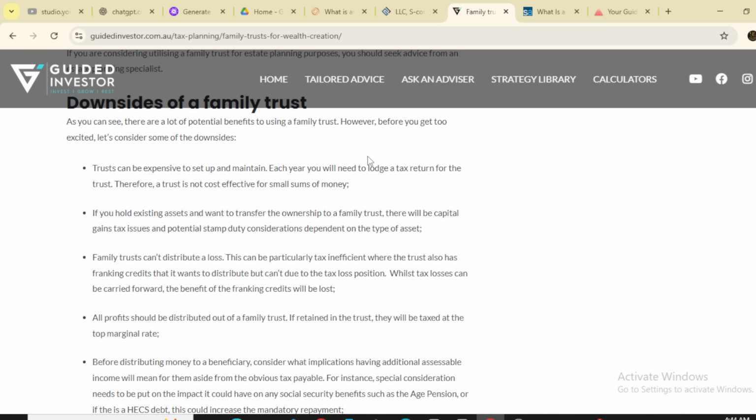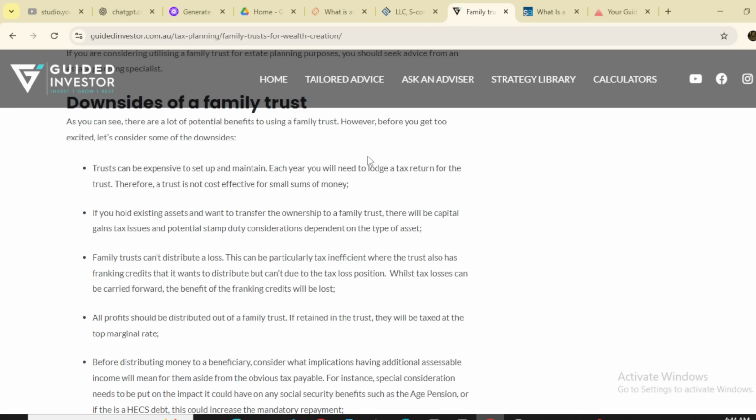Then the second point is, if you hold existing assets and want to transfer the ownership to a family trust, there will be capital gains tax issues, and potential stamp duty considerations dependent on the type of the asset.